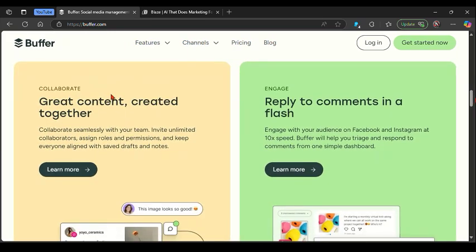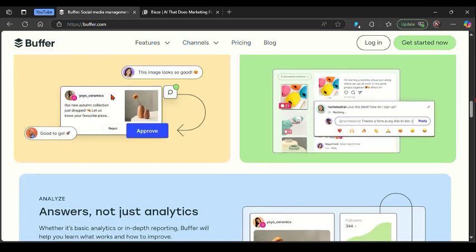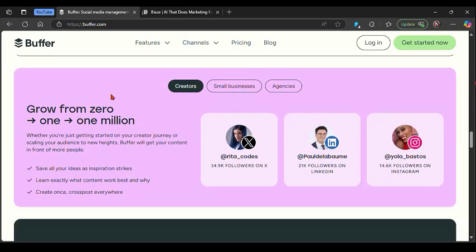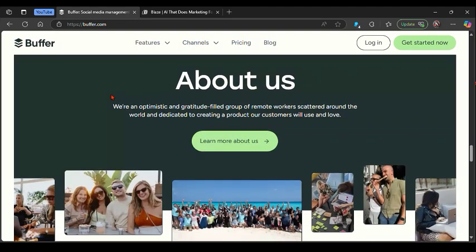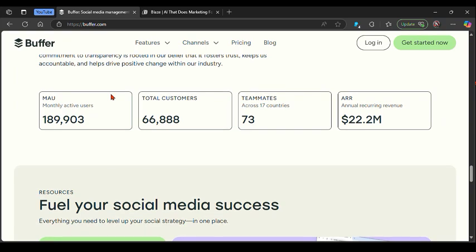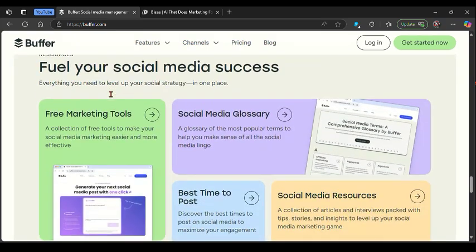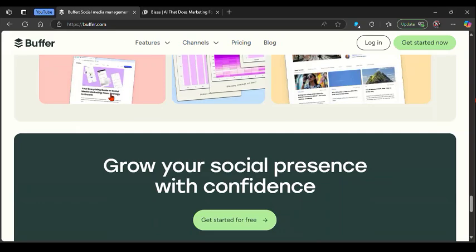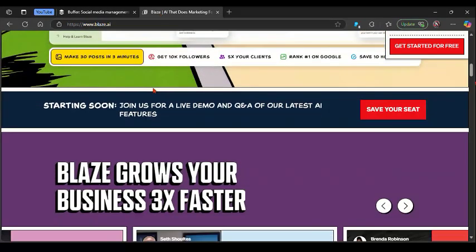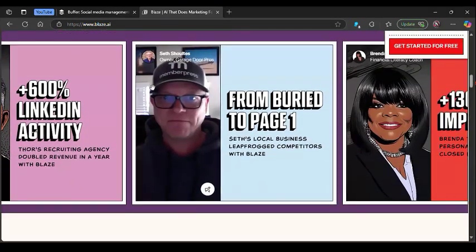I'm talking about Blaze AI on the other side. It's an AI-powered content repurposing tool designed to help creators and marketers transform existing content like blog posts, YouTube videos, and podcasts into bite-sized formats such as Instagram carousels, tweets, and reels. Blaze AI is content first, not a traditional scheduler.